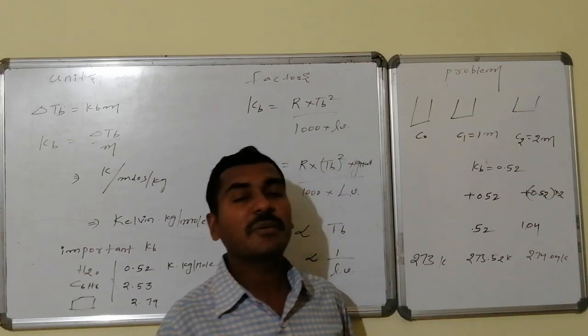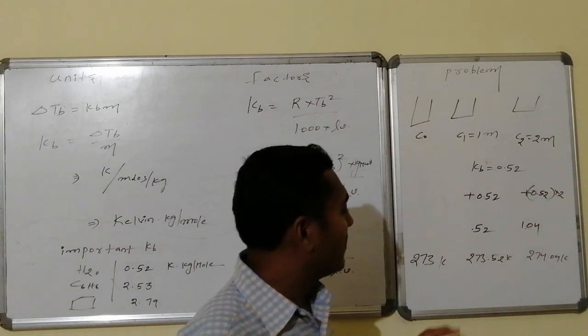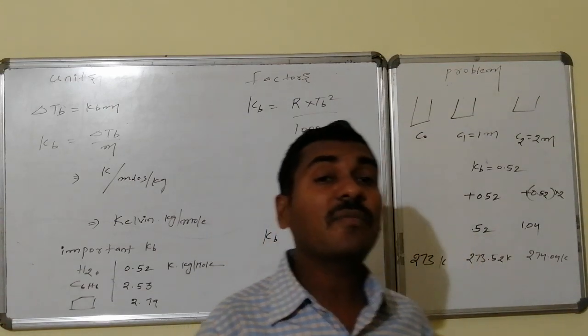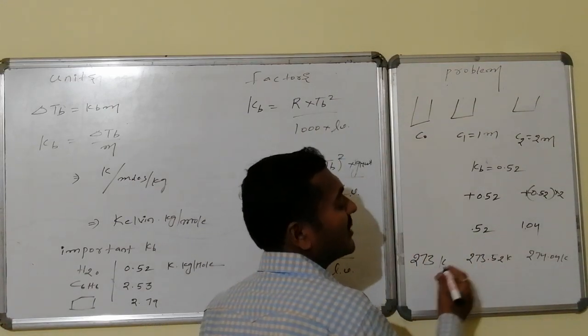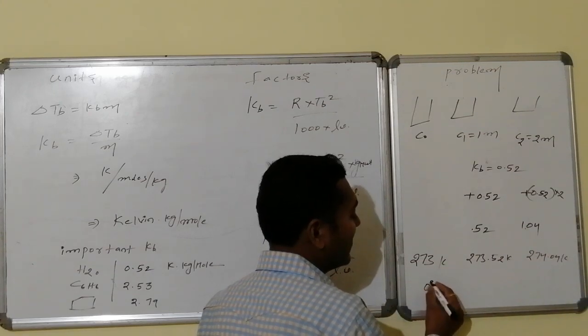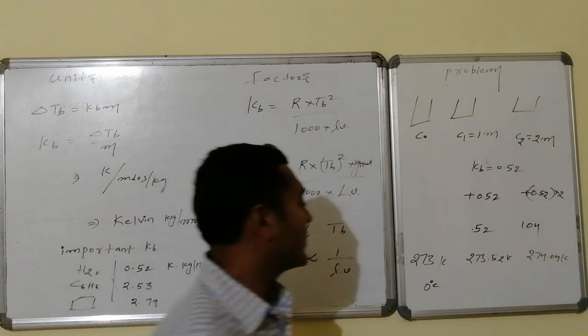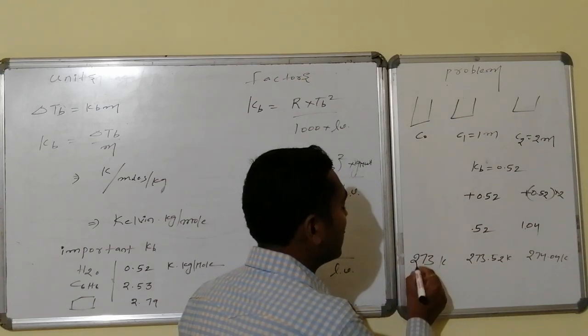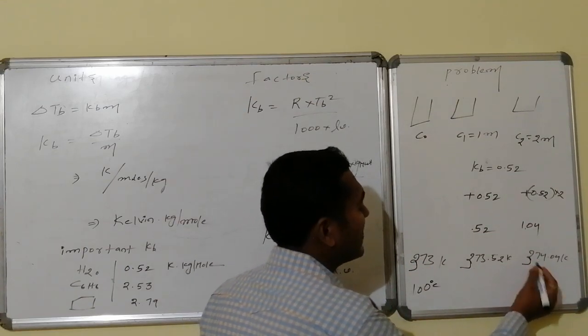So therefore this will be 273 Kelvin, and this will be 273.52 Kelvin, and the next one will be 274.04 Kelvin. Whereas if I represent this in degree centigrade, this will be equal to 0 degree centigrade, that is 100 degree centigrade, that is 373 Kelvin.